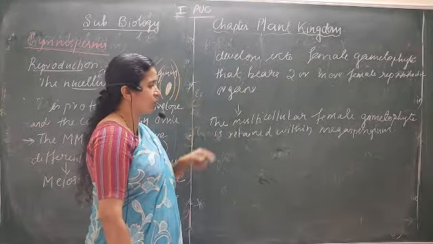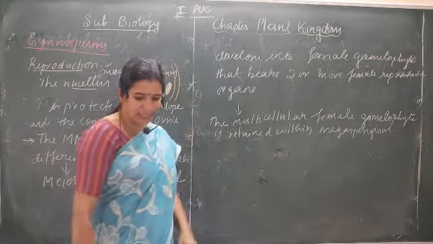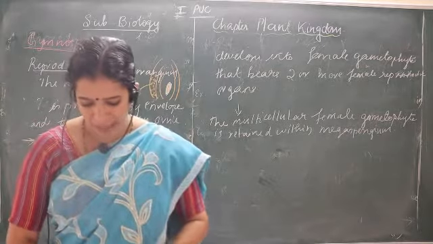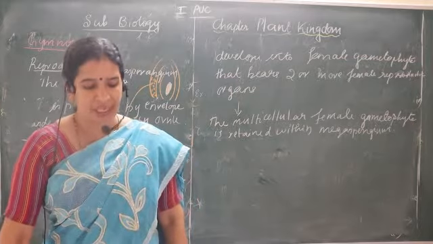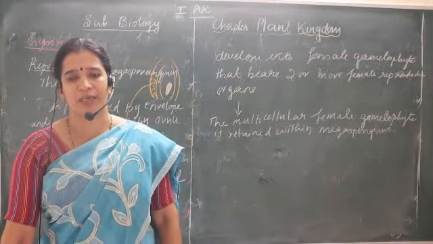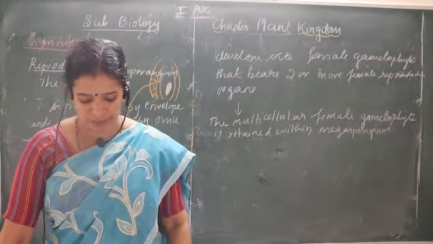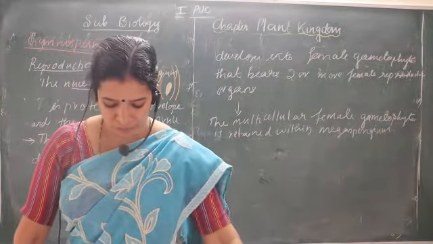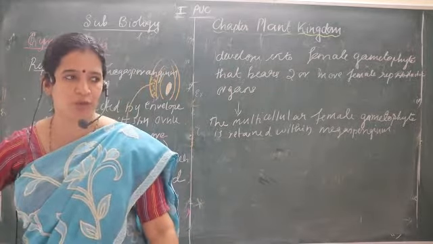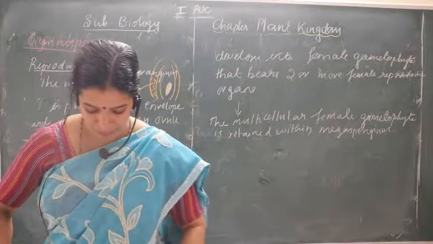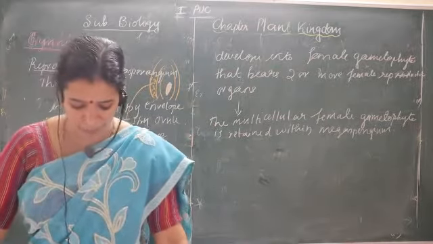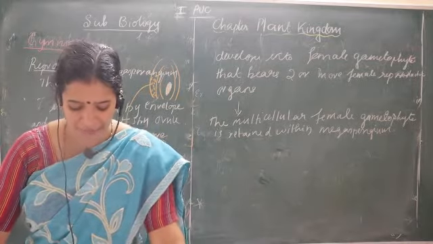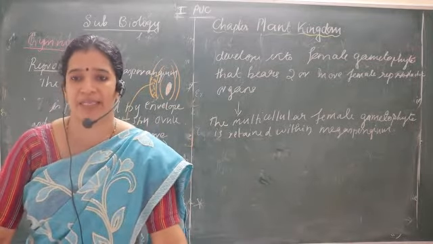This multicellular female gametophyte is retained within the megasporangium. Okay. So here, the difference from the pteridophytes is that in gymnosperms, the male and female gametophytes do not have an independent free living existence.